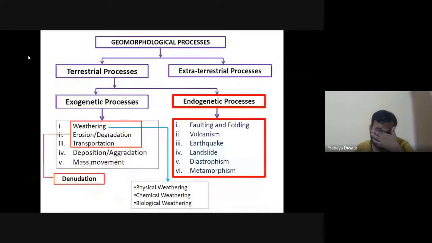Then we have endogenetic processes. What are the endogenetic processes? The endogenetic processes are faulting and folding, volcanism, earthquake, landslide, diastrophism, metamorphic.